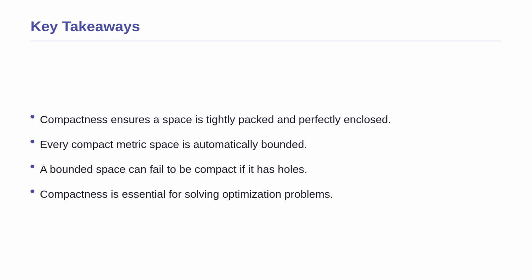Let us summarize what we have learned today. Compactness is a powerful, strict property that ensures a space is tightly packed and perfectly enclosed without any missing edges. We proved that every compact metric space is automatically bounded, meaning it can be enclosed in a single finite ball. However, we also saw that the reverse is not true. A bounded space can easily fail to be compact if it is missing boundary points. Understanding this relationship is a crucial stepping stone for mastering advanced mathematics.